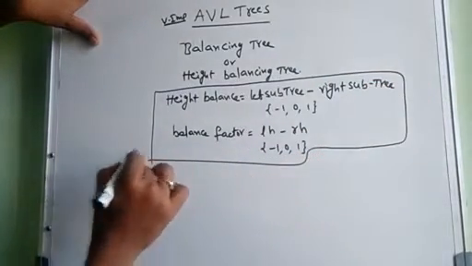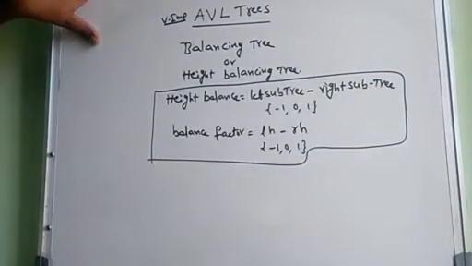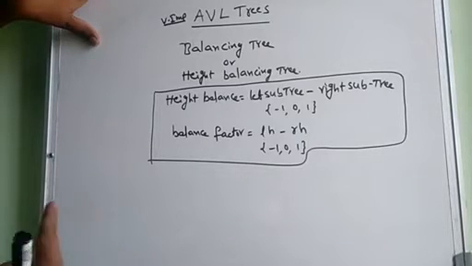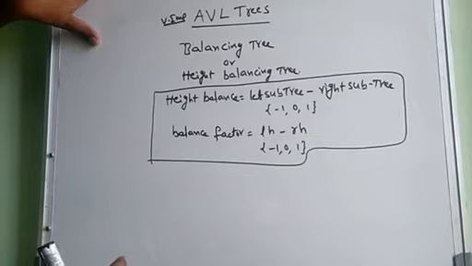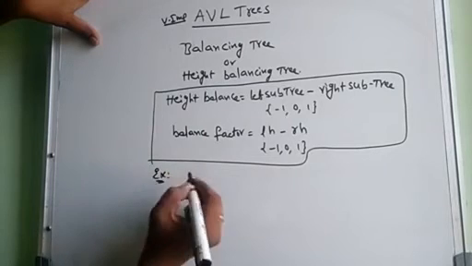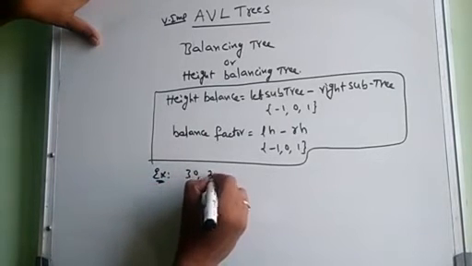Very important: it is a binary search tree, following the properties of a binary search tree, and we also have to fulfill this requirement at each and every node. Either -1 is acceptable, 0 is acceptable, or 1 is acceptable. Now we are going to discuss how to calculate this balance factor on a binary search tree. Take an example. The elements are like this.